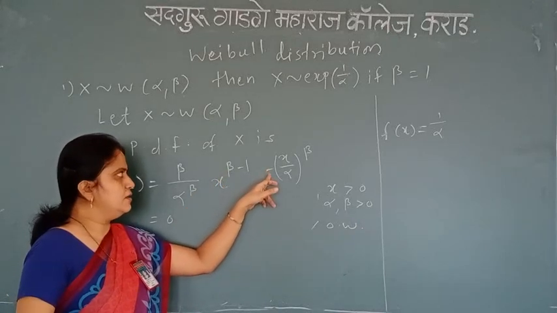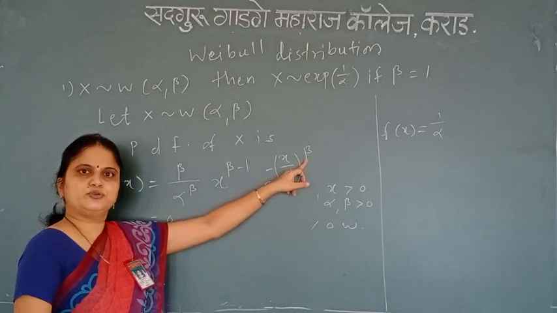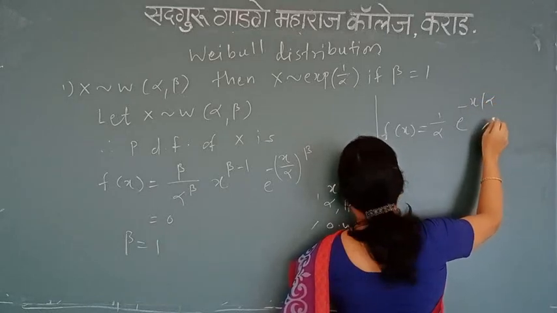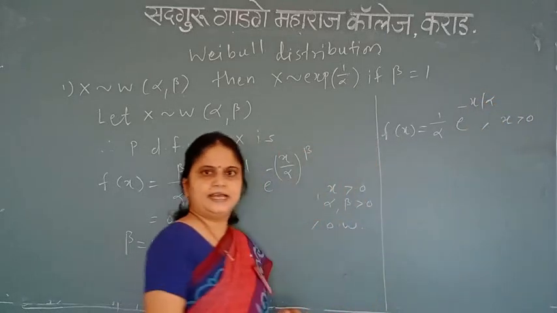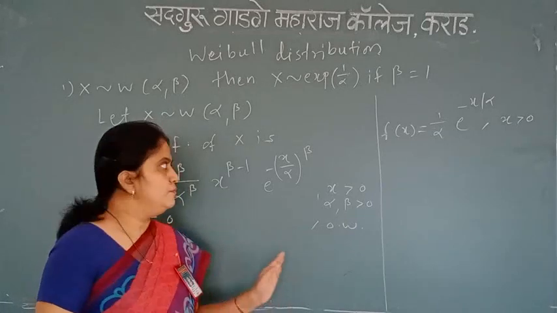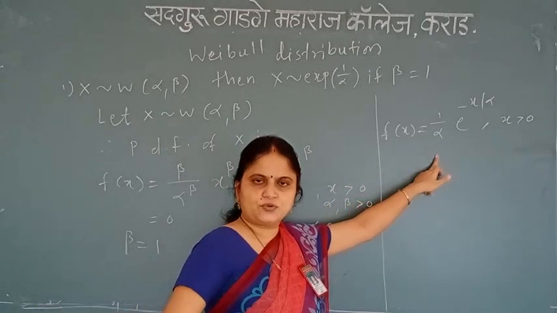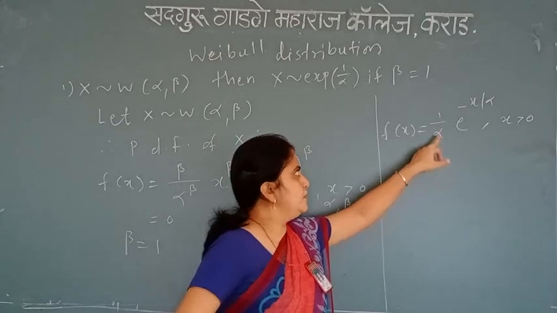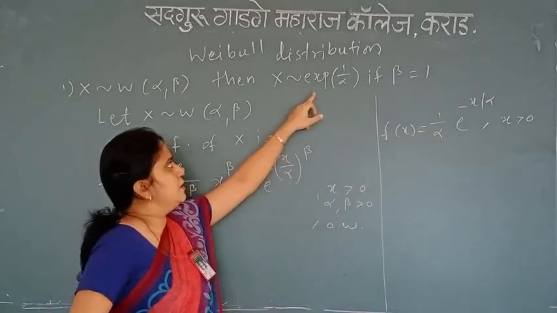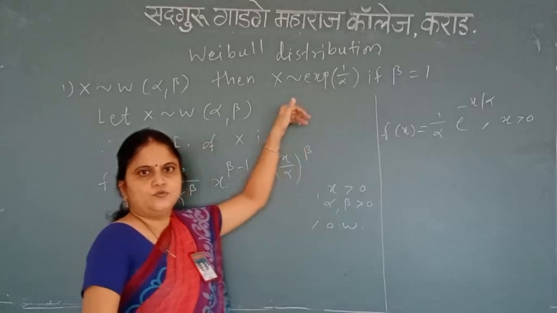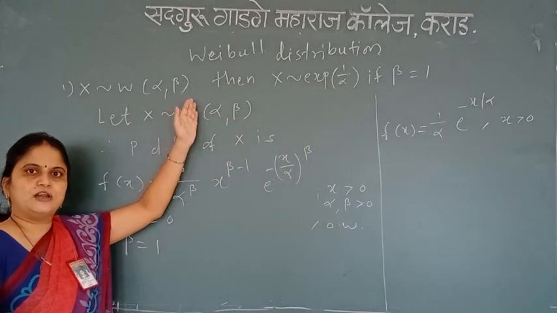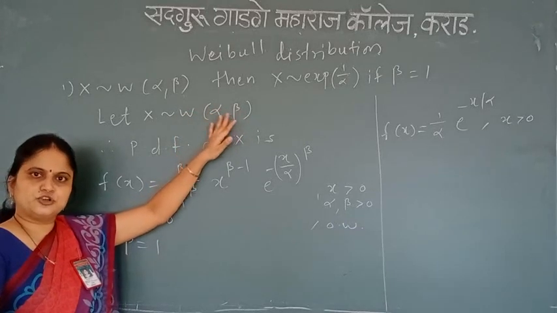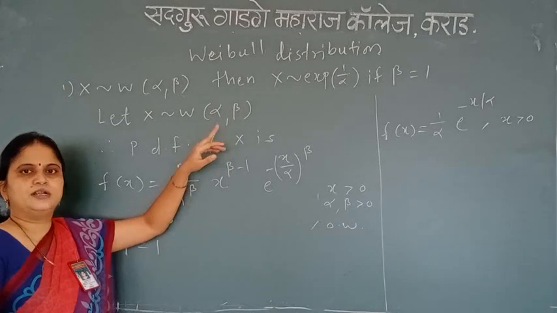Now e raised to power minus (x divided by alpha) raised to beta, and beta is equal to 1. So I have the term only as e raised to minus x divided by alpha, and the range of x is x greater than 0, and alpha greater than 0. So the distribution of x over here, is it exponential distribution? Yes, it is exponential distribution with parameter 1 upon alpha. So we show the result: if x follows Weibull alpha comma beta, and if we put beta equal to 1, then we get the distribution of x as exponential with parameter 1 divided by alpha.